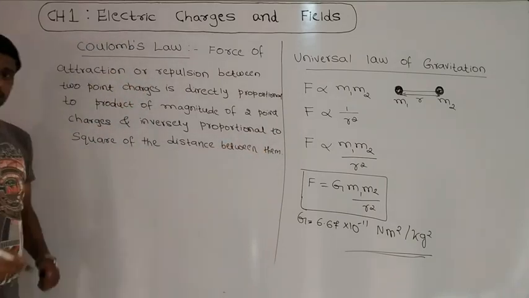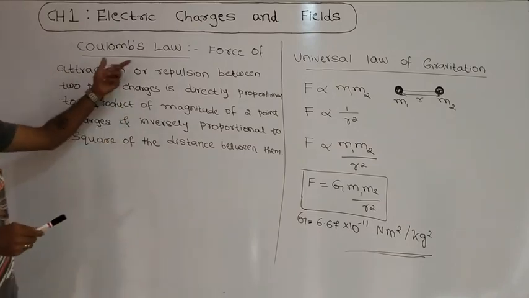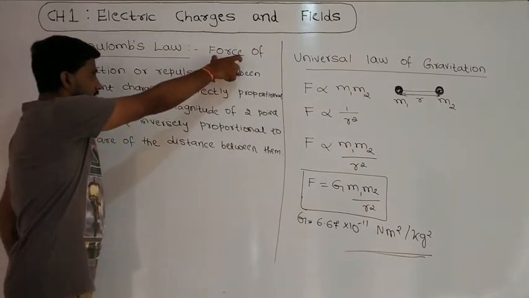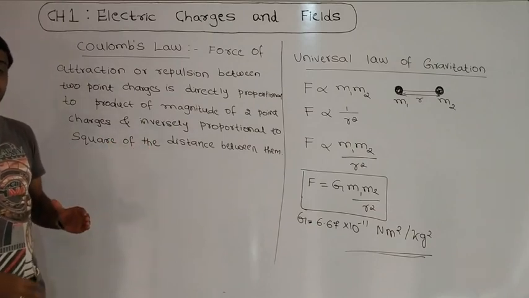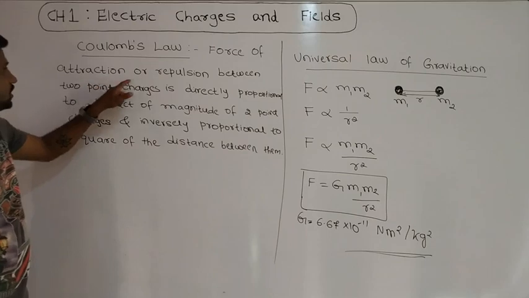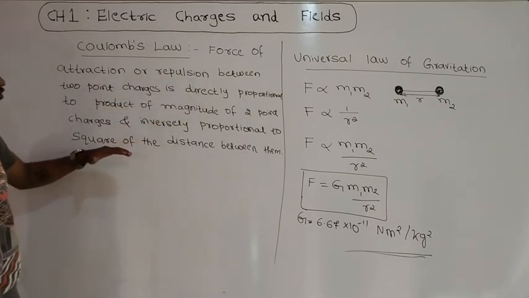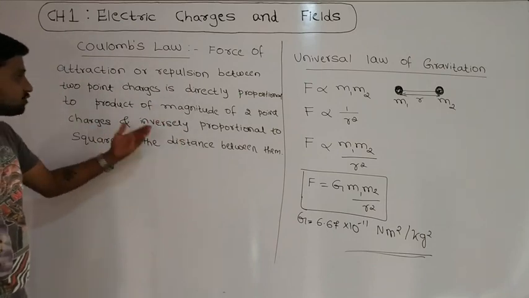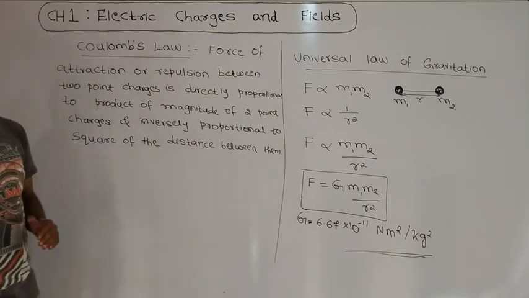This is called Coulomb's law. This law is given by the scientist Coulomb, so it is called Coulomb's law. Here we will get the idea about the interaction of forces between the point charges. The force of attraction or repulsion between two point charges is directly proportional to the product of the magnitudes of the two point charges and inversely proportional to the square of the distance between them. This is the statement of Coulomb's law.